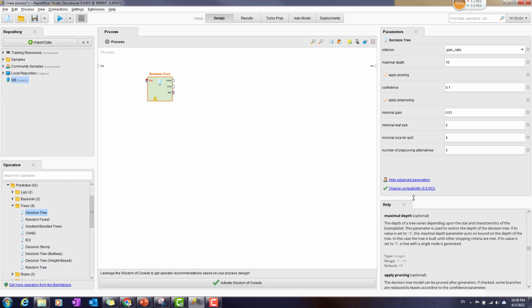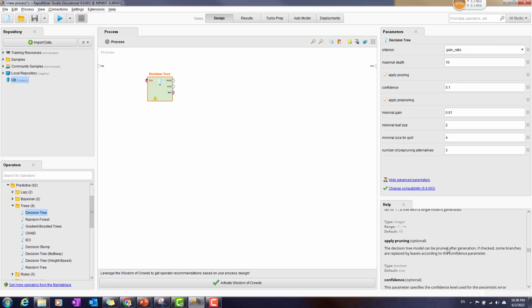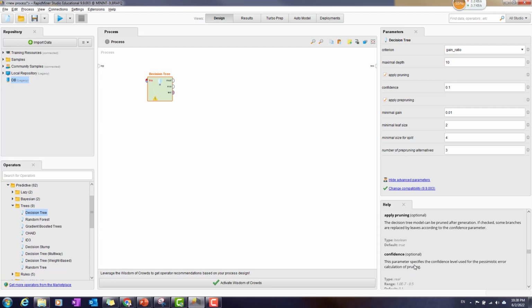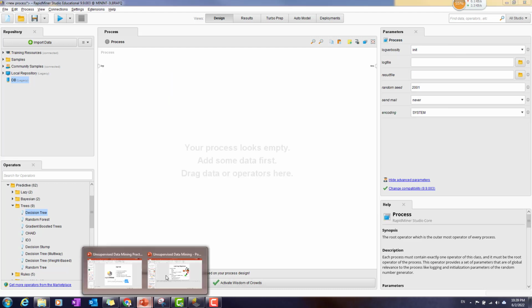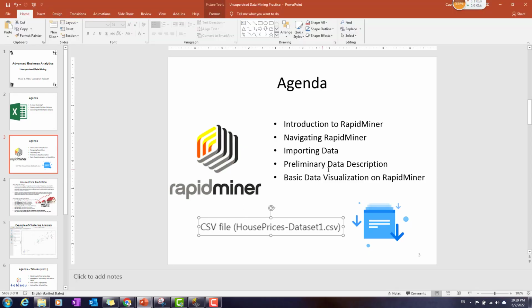And sometimes you feel like, okay, the thing is kind of overwhelming and I still don't understand exactly what their function is. So I recommend you guys go to help, and you can see all the instruction and also the explanation about the function over here. Okay, all right, so that's been done for the introduction and navigating RapidMiner.